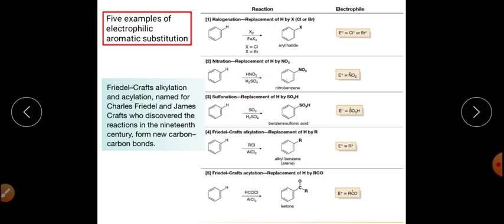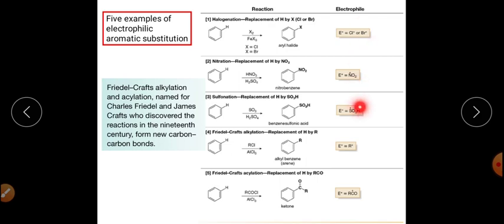Third one is sulfonation, meaning the replacement of hydrogen by the sulfonic group, SO3H. Fourth one is the Friedel-Crafts alkylation, in which the hydrogen is replaced with the R group, the alkyl group. And the fifth one is Friedel-Crafts acylation, in which the hydrogen is replaced with the acyl group, that is RCO positive, right?